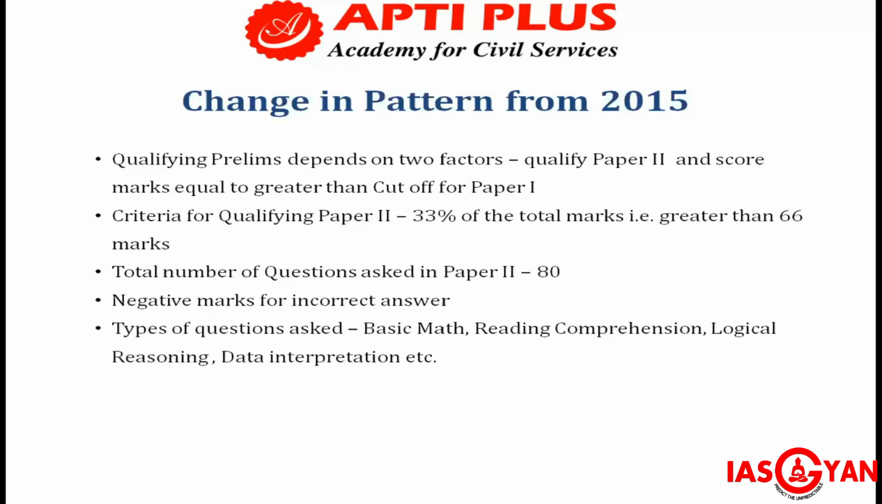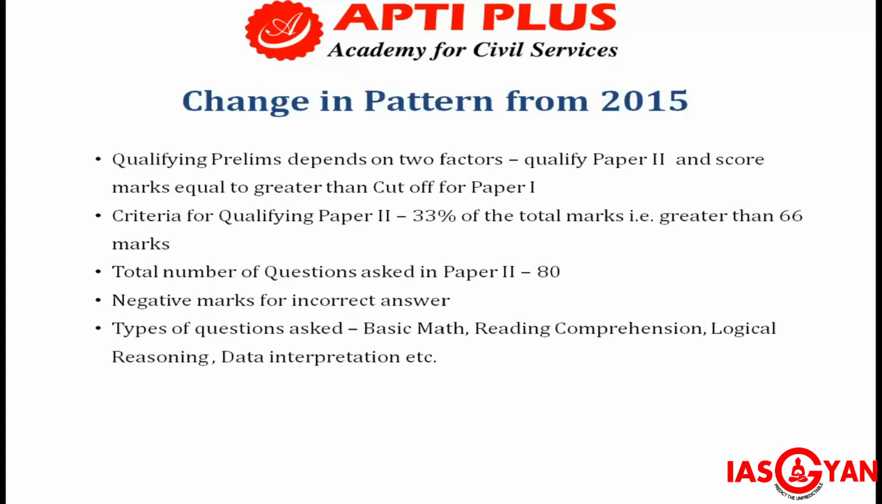Generally, for an engineering background, this is an easy portion because basic maths will constitute about 30%. But for a humanities background, reading comprehension, logical reasoning, and data interpretation are very important, because using these 70%, they can easily qualify paper 2.